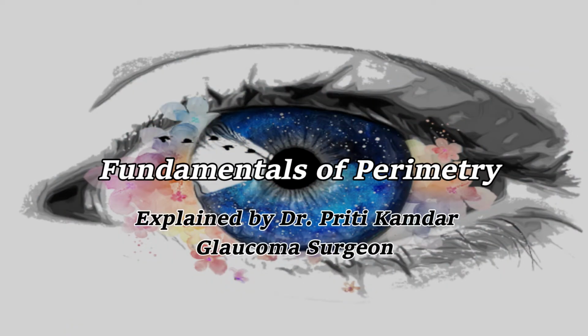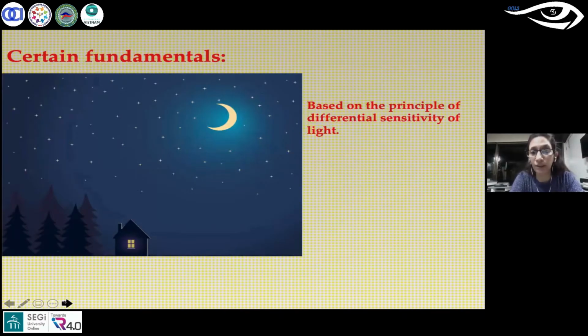Into certain fundamentals, not going to the depth, because that can be got even from a textbook. So this any perimeter is based on the principle of differential light sensitivity. What does that mean? When you see the sky at night, you see the stars, and the same stars you are not able to see during daylight. Why? Because the background illumination is so high that you are not able to see the stars.